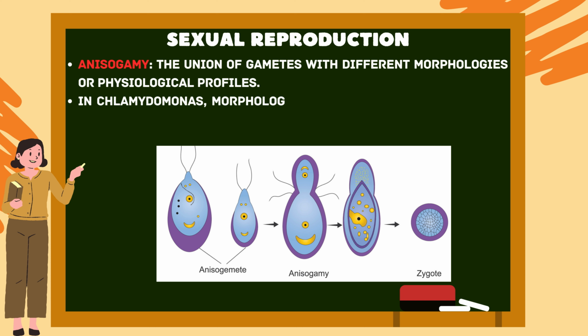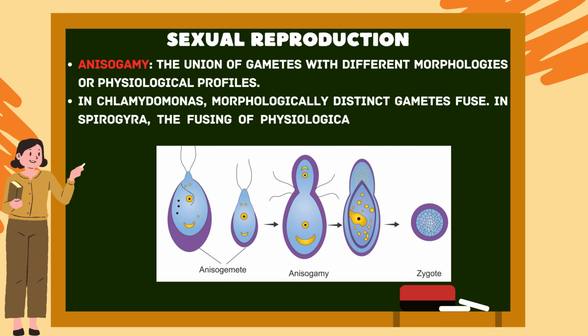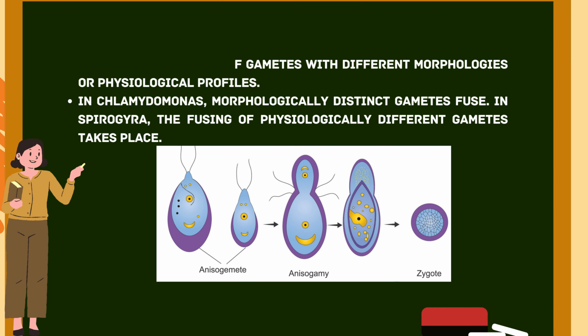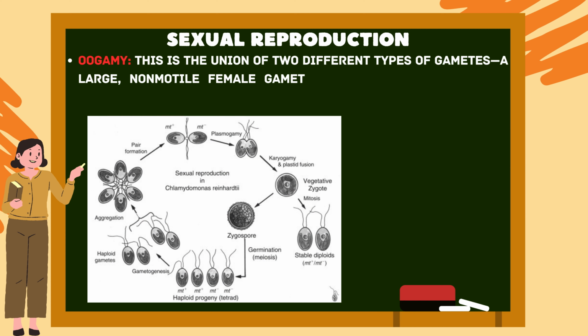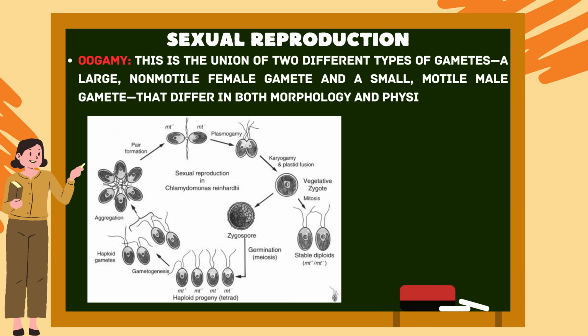In Chlamydomonas, morphologically distinct gametes fuse in isogamy, and fusion of physiologically different gametes takes place. Oogamy: this is a union of two different types of gametes, a large non-motile female gamete and a small motile male gamete that differ in both morphology and physiology.